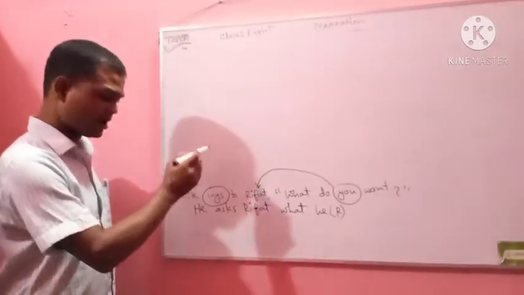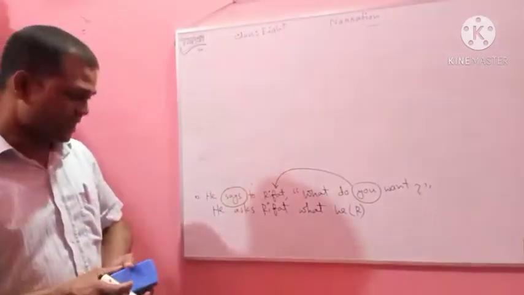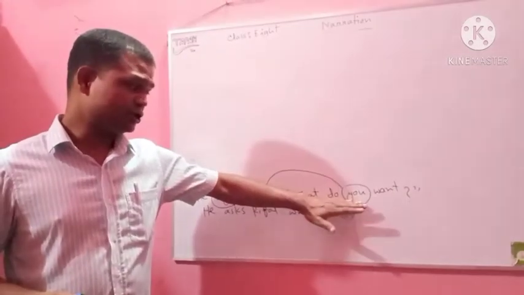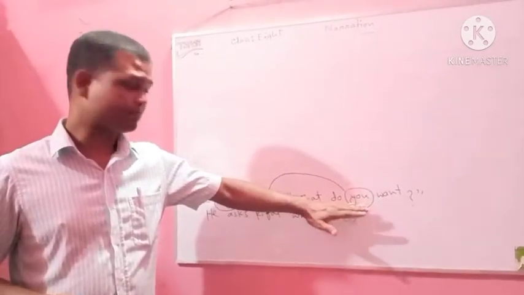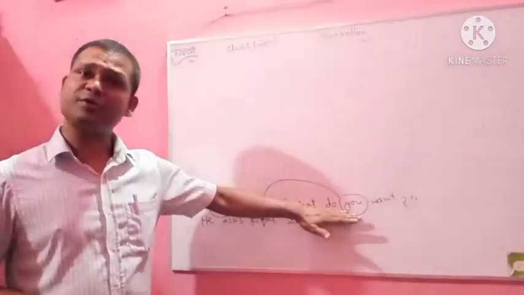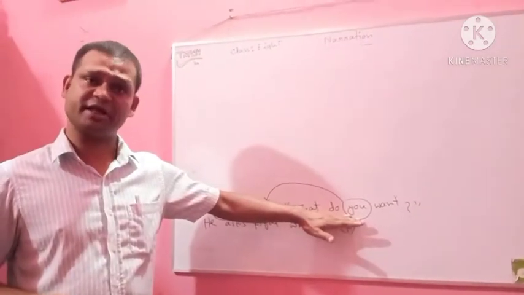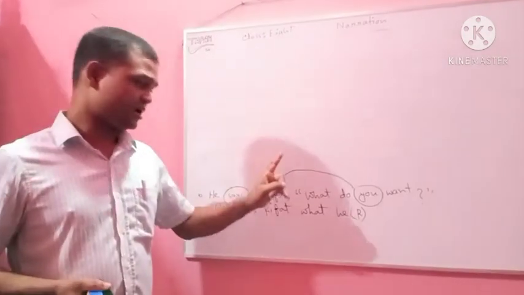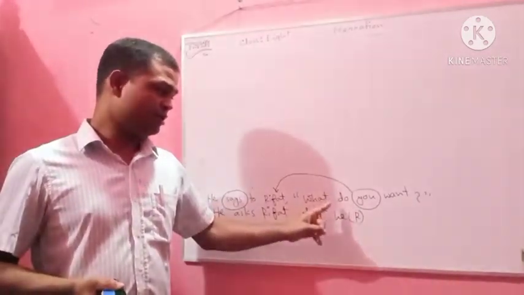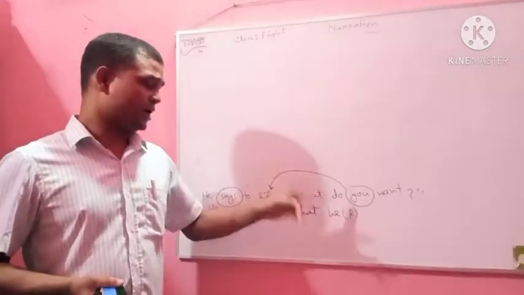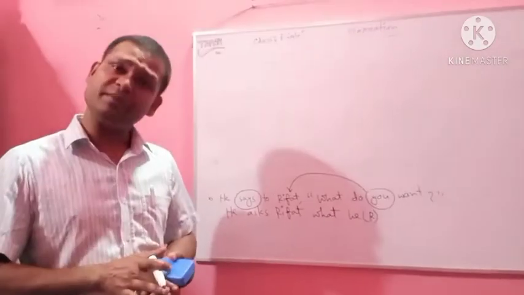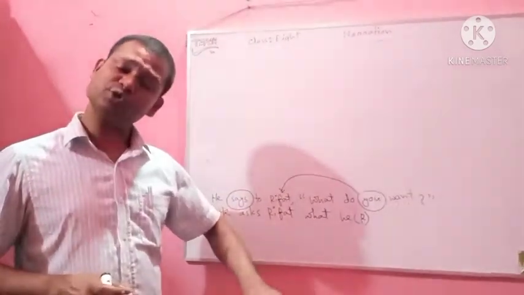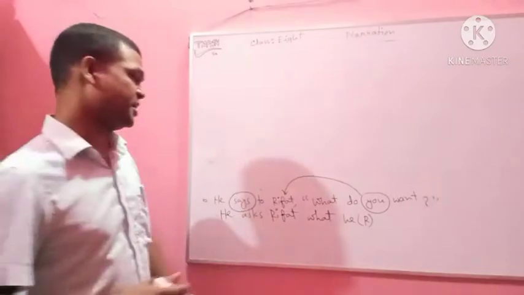Here the reporting verb is of present tense, and that's why the reported speech, which is present indefinite tense, will not be changed to the corresponding past tense in the indirect narration. The tense of the reported speech will be unchanged. It's present indefinite in form, so it will also remain present indefinite in the indirect narration.